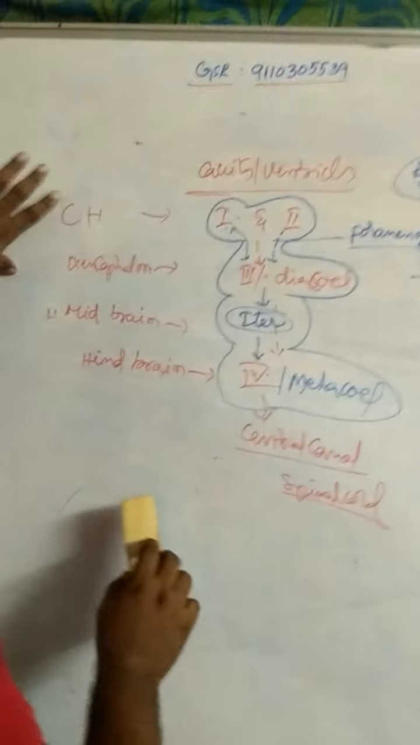That is about structure and functions of the brain. Central nervous system consists of brain and spinal cord. Coming to spinal cord.